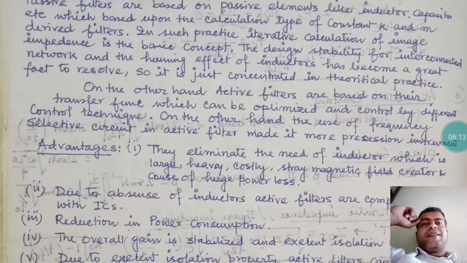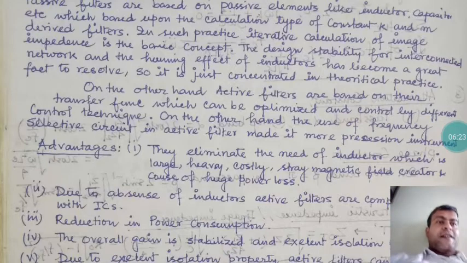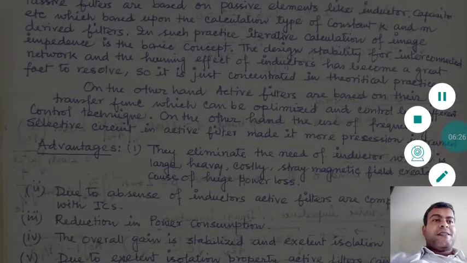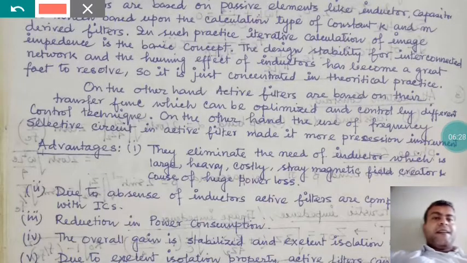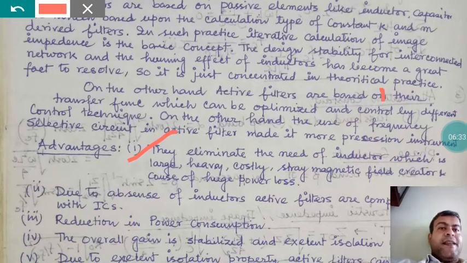So obviously the frequency selective circuit, if added with that active filter, will make it a more precise instrument. Now in the next part I will show you the advantages and the disadvantages. Here the first advantage is that they eliminate the need for inductors, which are large, heavy, costly, stray magnetic field creators, and of course a huge source of power loss. So that is the first one.